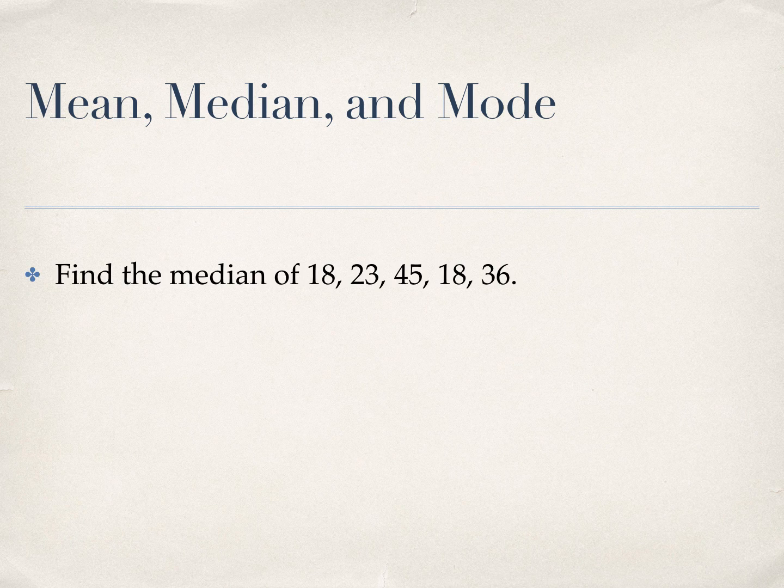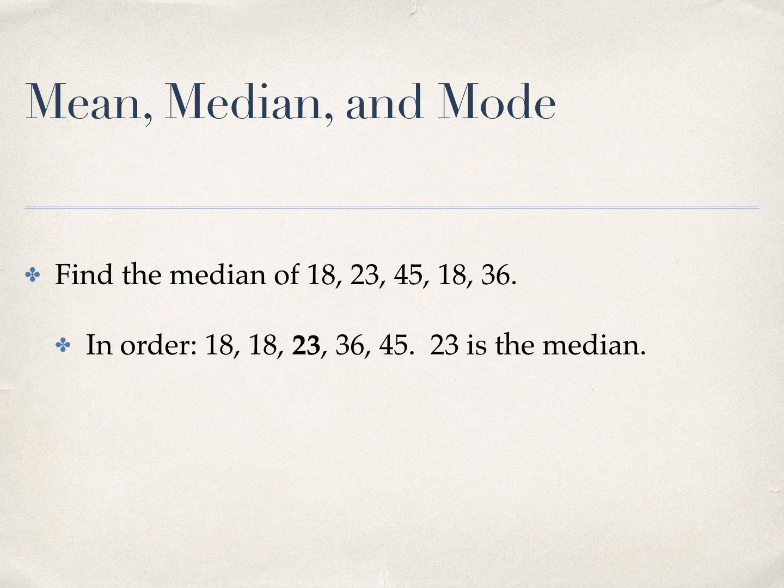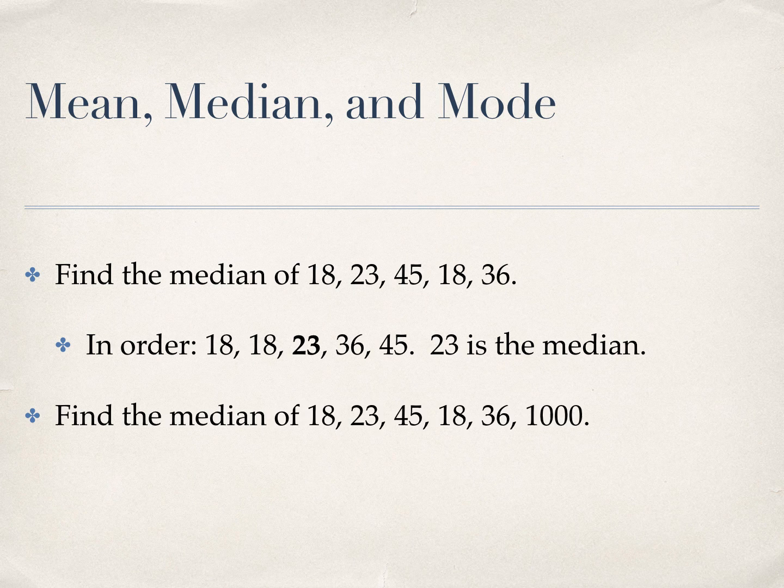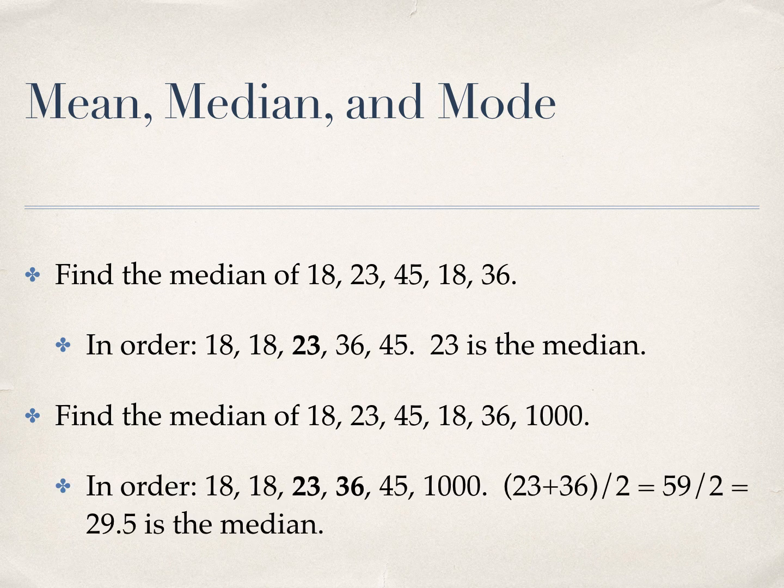The median, on the other hand, in a sense, is simpler to compute. You just have to put the numbers in order first. In order, we can clearly see that the number 23 separates the 2 smallest numbers in the list from the 2 largest numbers in the list, so 23 is the median. In this example, there isn't a single middle number. In fact, there's 2 middle numbers, 23 and 36, so the median is the average of those 2. 29.5 separates the 3 smallest numbers from the 3 largest numbers.